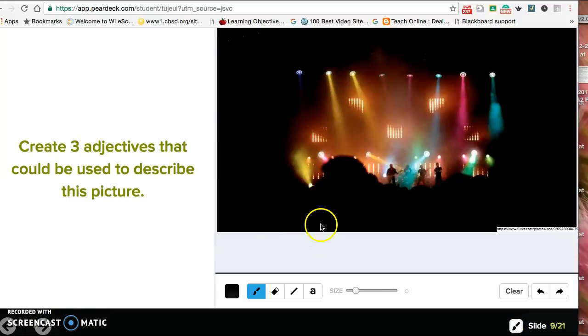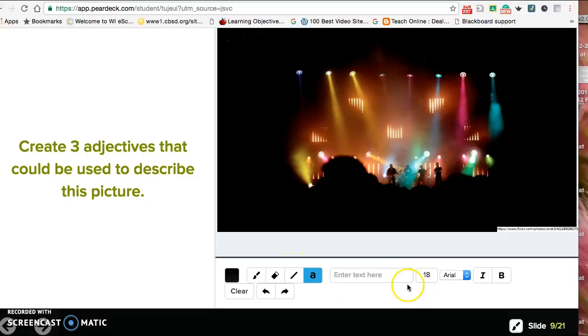Three adjectives that could be used to describe this picture. Okay, well, I'm going to get out my button here just for fun. We'll make it a different color so it can stand out. I'm going to say it's bright. Well, it's kind of bright and dark. And we'll put that there.